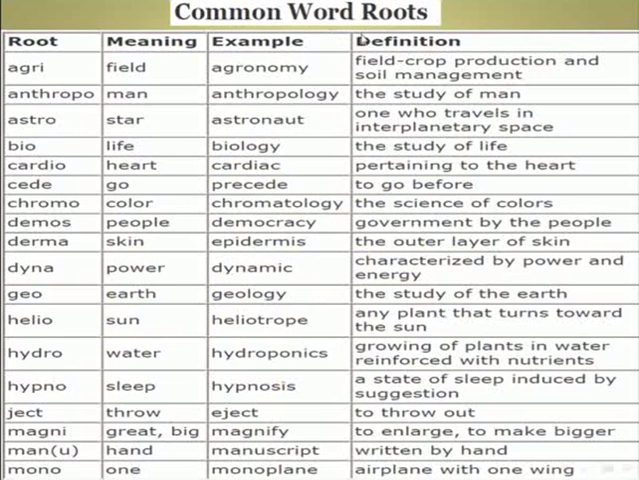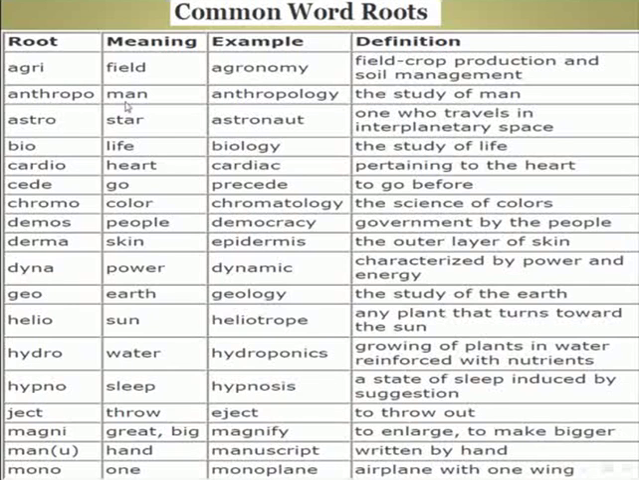Now, common word roots. If we say this is the root, this is the meaning of the root, this is an example, and this is the definition, the explanation. For the first we see here, first root, agro, meaning field. Example, agronomy. Definition for agronomy: field crop production and soil management.